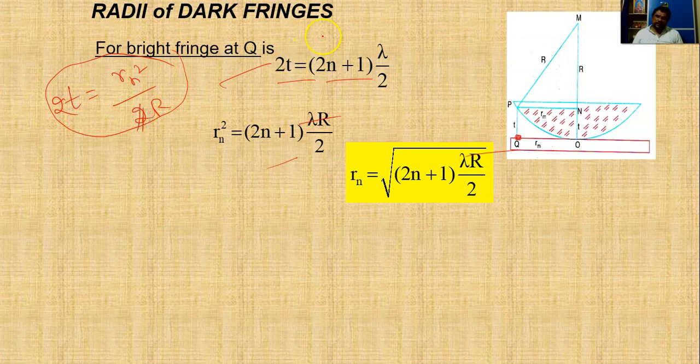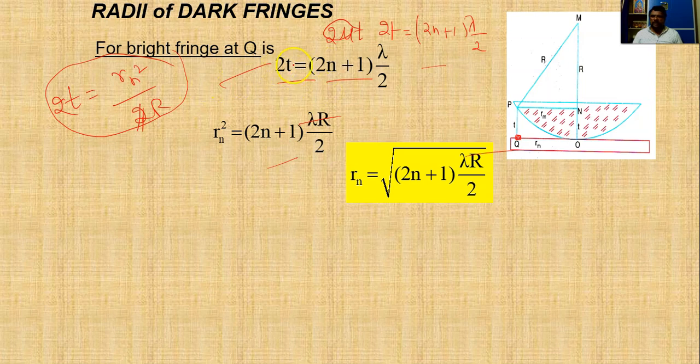According to the fringe condition, 2 mu t cos r, which we have discussed already, 2t should be equal to (2n plus 1) lambda by 2 for a bright fringe. And 2t is equal to Rn square by r.